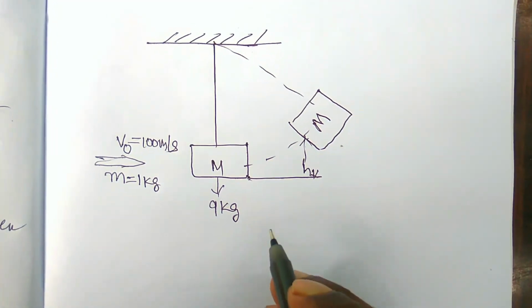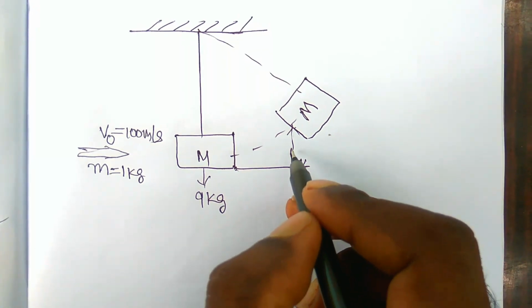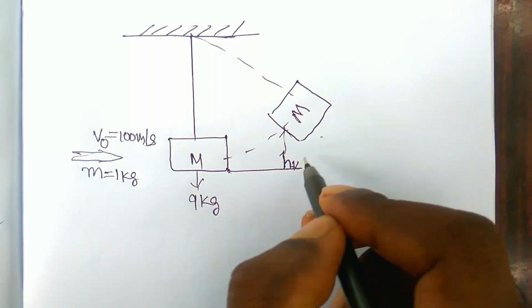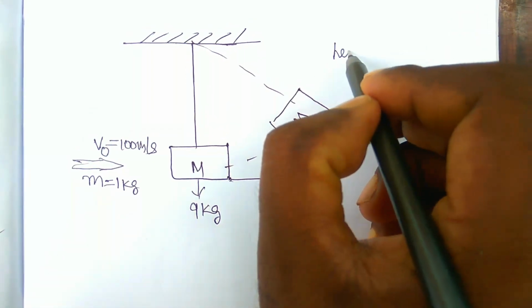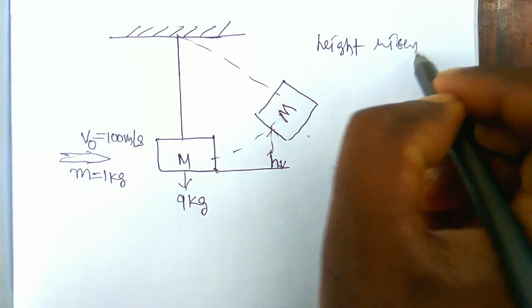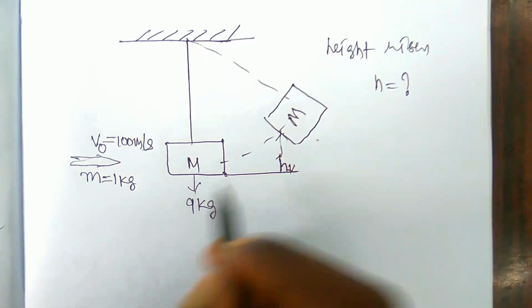Now we have to find the height risen by the block after the collision. So h is equal to how much after collision?